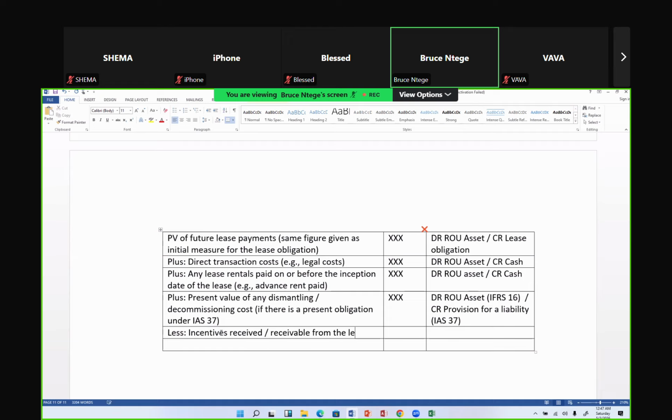Usually from the lessor. An example here is that if the lessor can discount or allow, I don't know whether you've heard of cases where the rent is 500,000 per month, but the lessor says that if you're booking this building for 5 years, the first 3 months you shall not pay. That's an incentive. So that incentive is going to be reduced. It's like income. It's like a bonus to you.